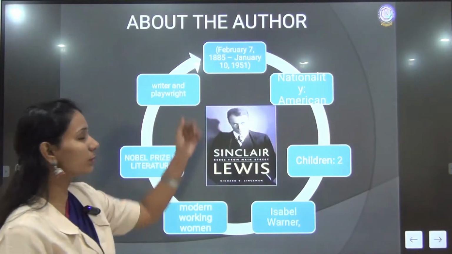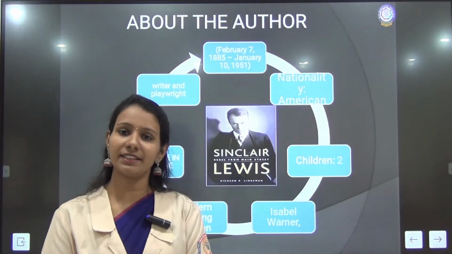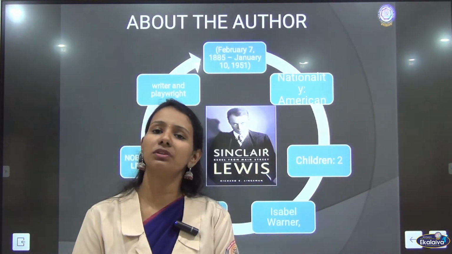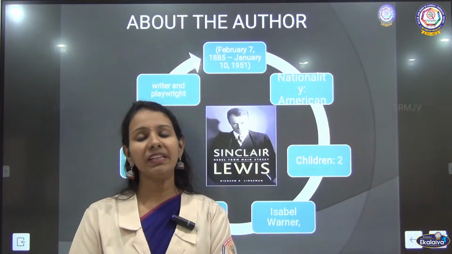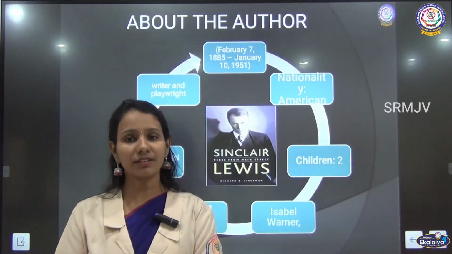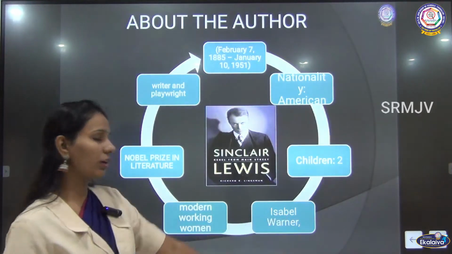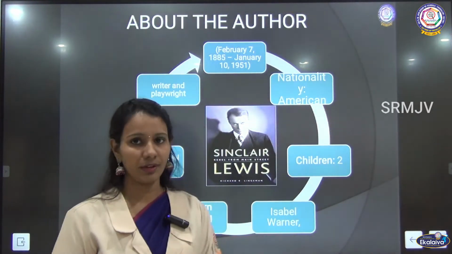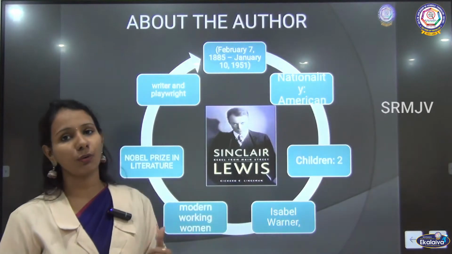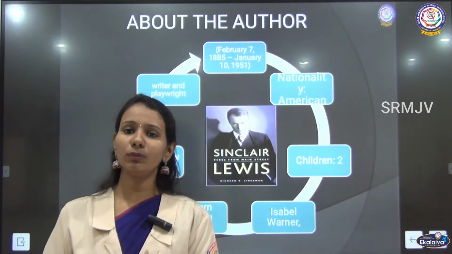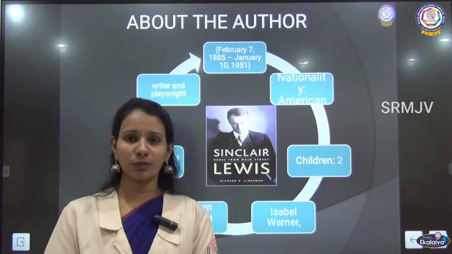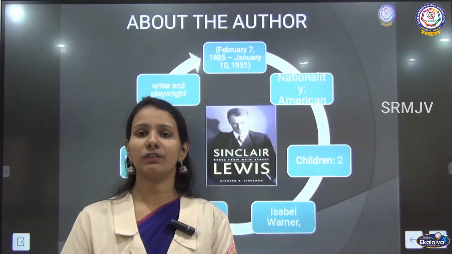Sinclair Lewis was born on February 7, 1885 and died on January 10, 1951. He is an American playwright and writer. He was married to Isabel Warner and had two children with her. He also won a Nobel Prize in Literature, and he mostly wrote about modern working women, children.